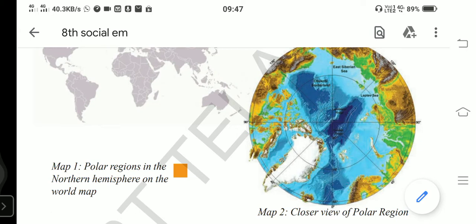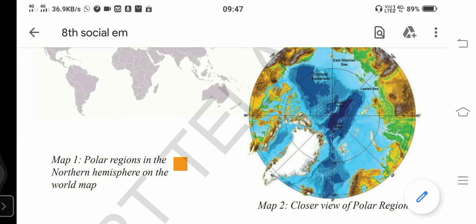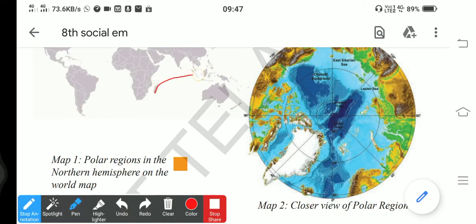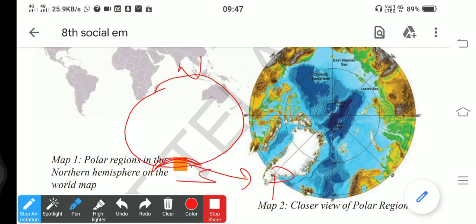These polar regions, in other words cold regions, we find near the North Pole and South Pole. I am drawing the picture here. You see, this is the North Pole, here is the South Pole. So here it is polar region, my dear students, at the South Pole and at the North Pole.